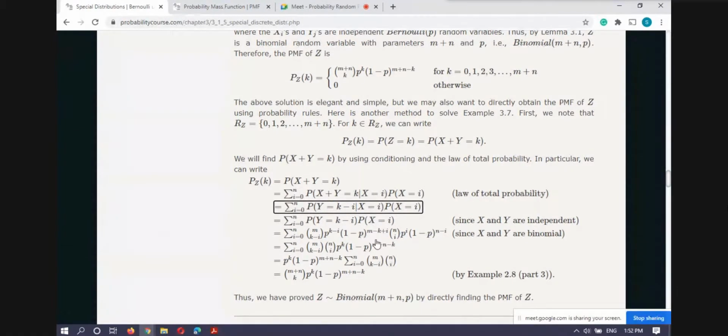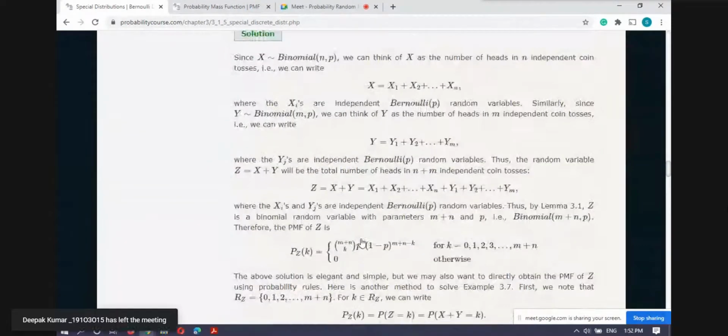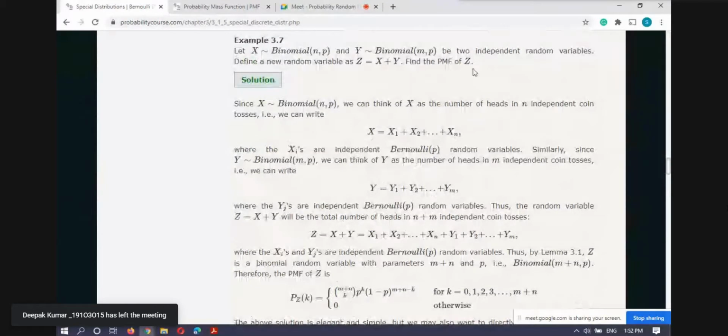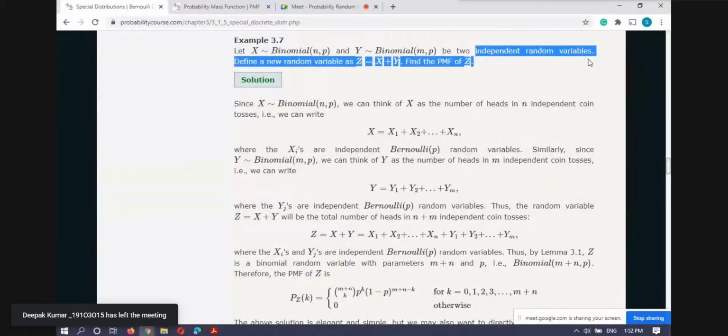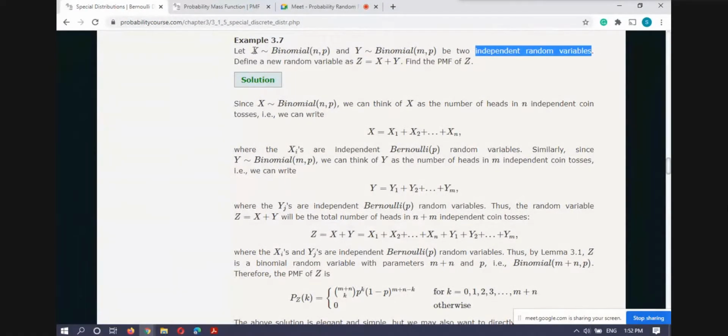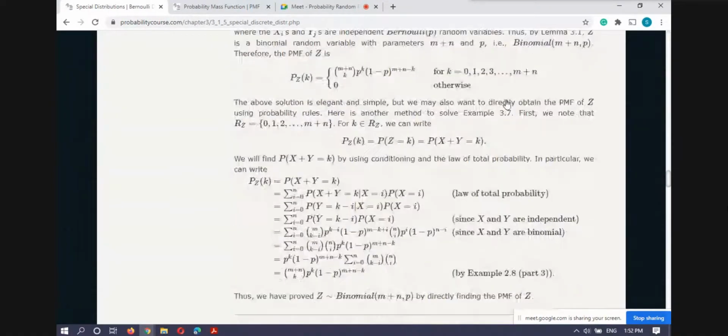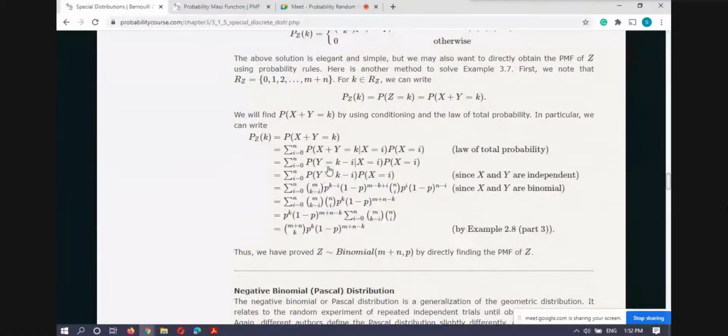Now, it is given in the question, and this is something you have to take care of. Why is this given? He told in the question that X and Y are two independent random variables. So we will use this property here.